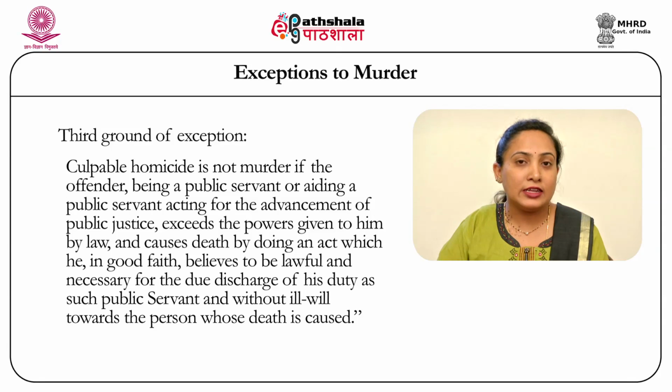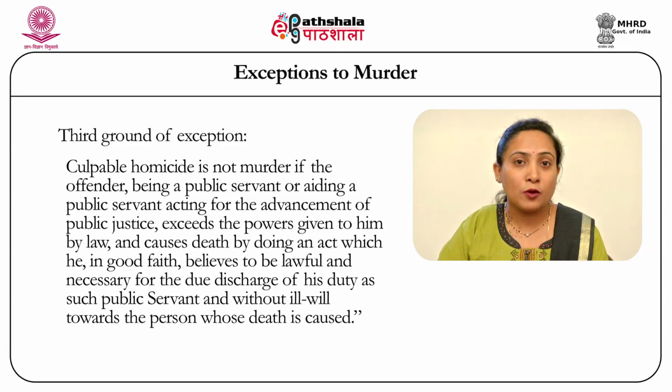Certain conditions that need to be fulfilled by this ground are similar to the second ground of exemption to the offense of murder. That is, the accused should be acting completely with a bona fide intention without misusing the situation, and he is the one who is either a public servant or the one who is assisting a public servant, while exercising his rights and while discharging his duty under the lawful authority conferred upon him by the law, he ends up committing the offense of causing death of the victim.